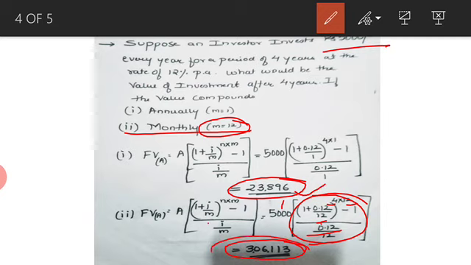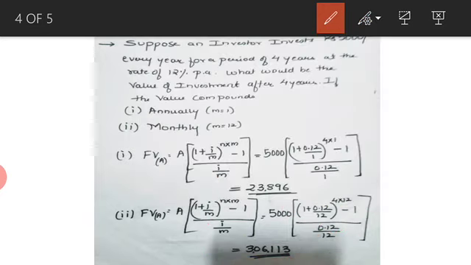Whereas if it compounds monthly for a period of 4 years, the value becomes 3,06,130. So this is your multi-period compounding for future value of annuity. I hope you're clear with this particular formula. Just go through it once again, and there are problems given in the assignment paper. You can try to solve those problems for more clarification.